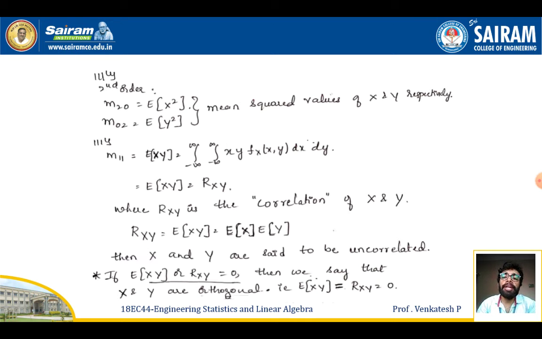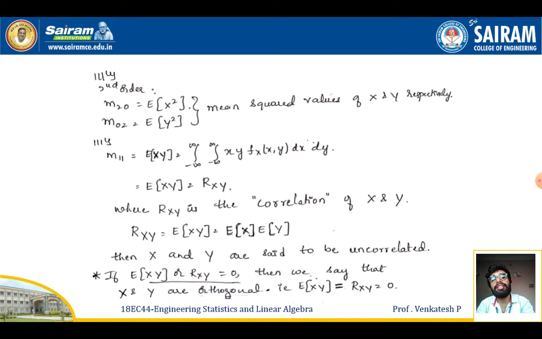Similarly, I want to estimate the value of M 1 1, that is, the expectation of x y, which is also the correlation of x y. For that I use this formula. In the main formula I replace n equal to 1 and k equal to 1. So I can estimate the expectation of x y, which will be equal to the integration from minus infinity to plus infinity, integration from minus infinity to plus infinity, x y f of x comma y dx dy.